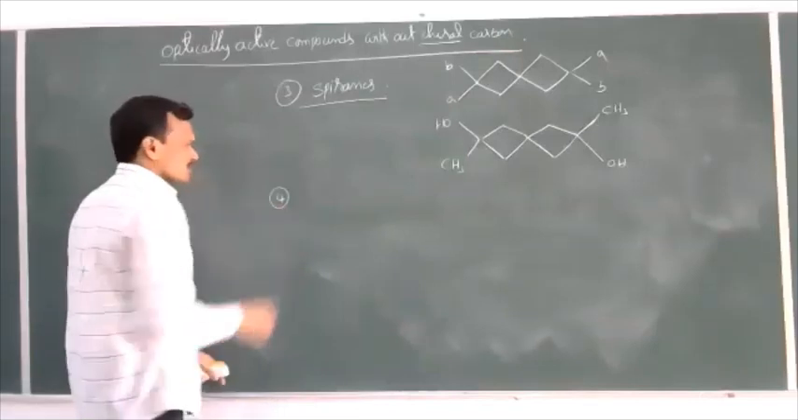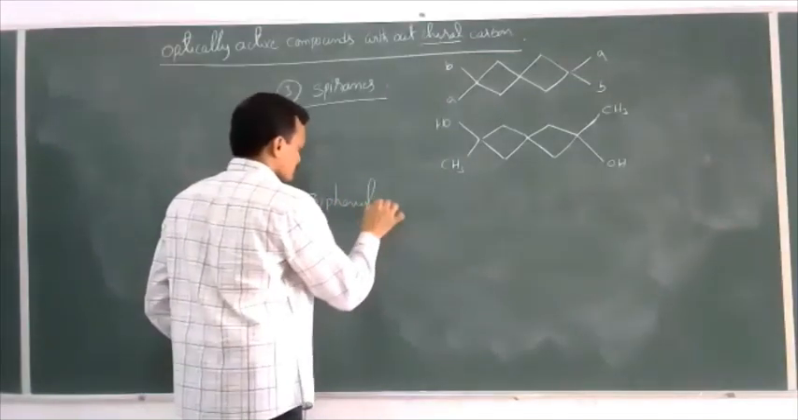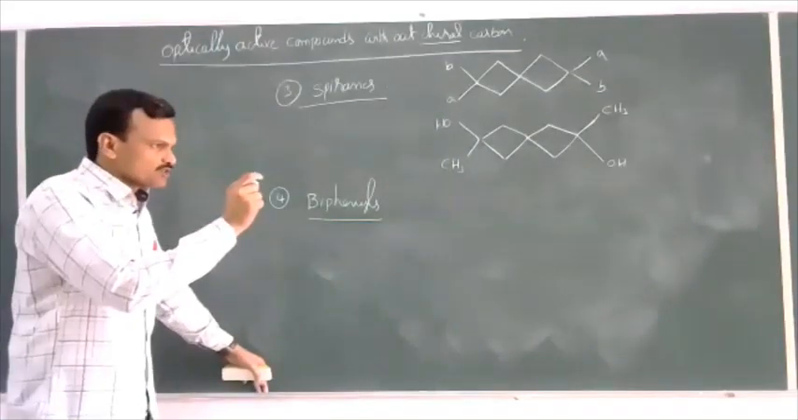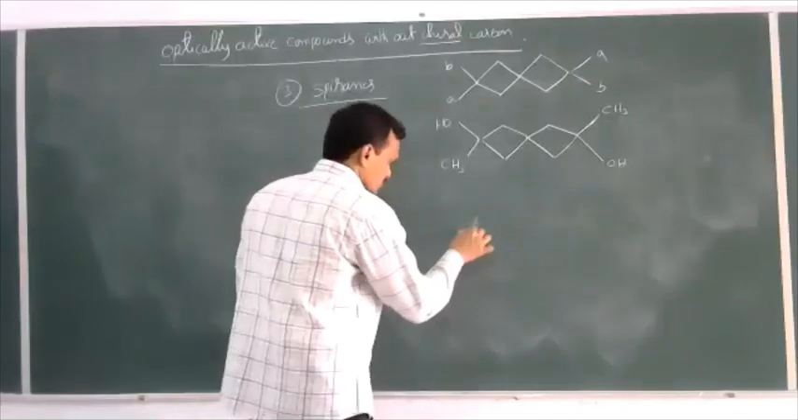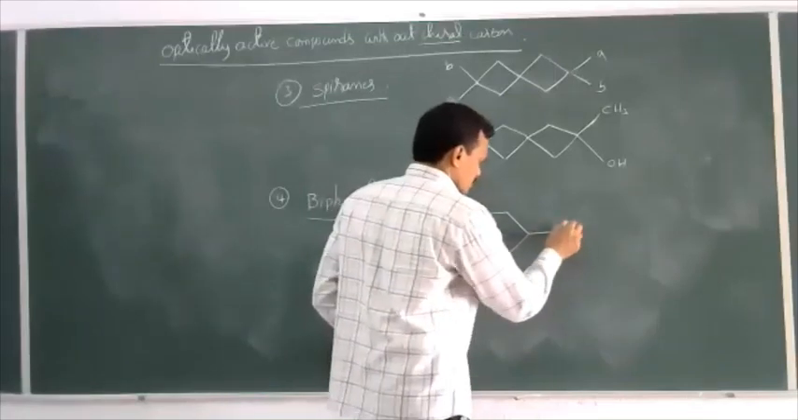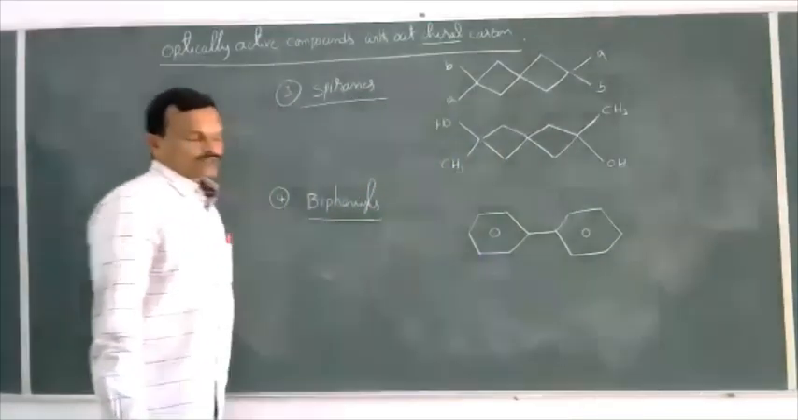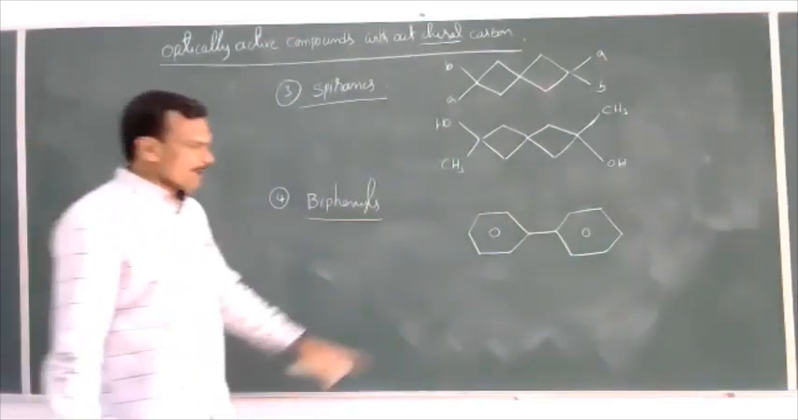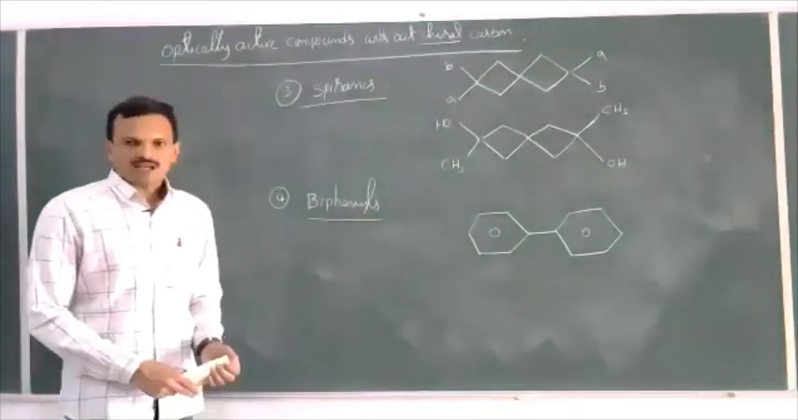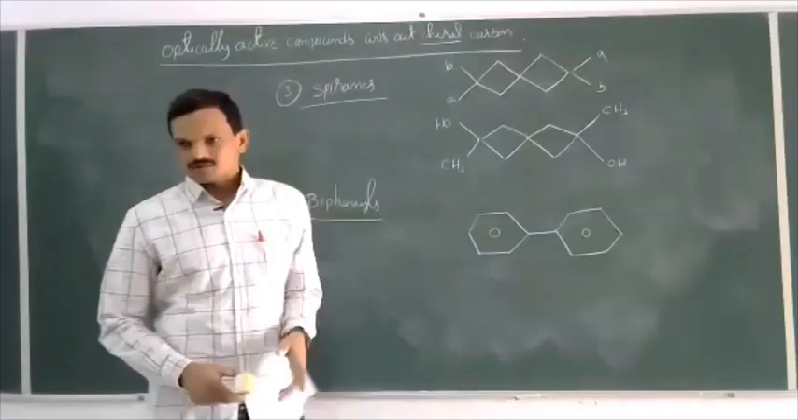The fourth type is biphenyls. What are biphenyls? If two benzene rings are joined with each other, this is a benzene ring. This is a benzene ring. This is called a biphenyl. This biphenyl is not optically active. This is optically inactive. So biphenyls are optically active if at least a minimum of 2 substituents are present at ortho position.